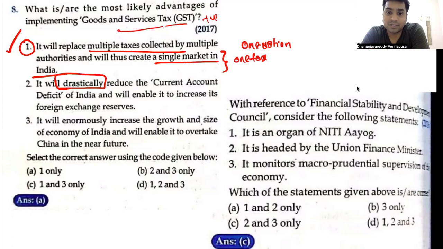It will drastically reduce the current account deficit of India, and they have added one more thing, and will enable it to increase its foreign exchange reserves. Look at this, foreign exchange reserves. How are foreign exchange reserves determined? They depend not just on the current account, they also depend on the capital account. Yes, the current account deficit may decrease, but there is no guarantee that it will increase the foreign exchange reserves.